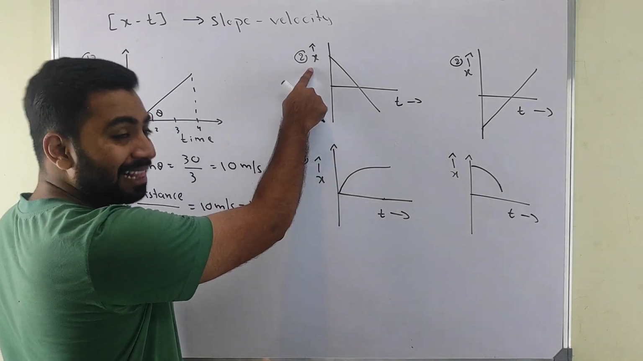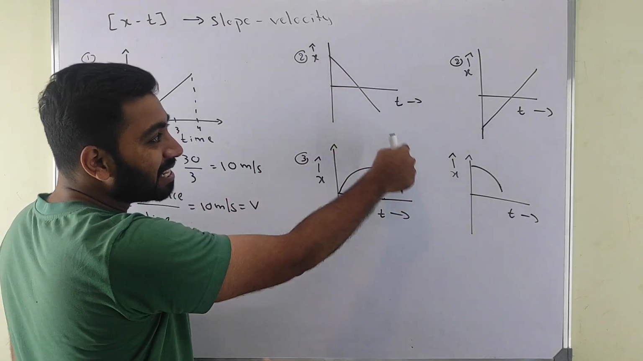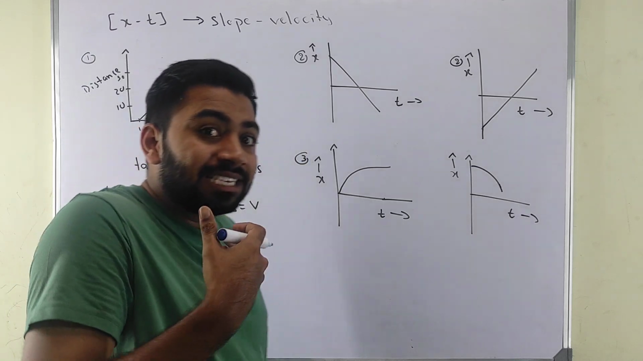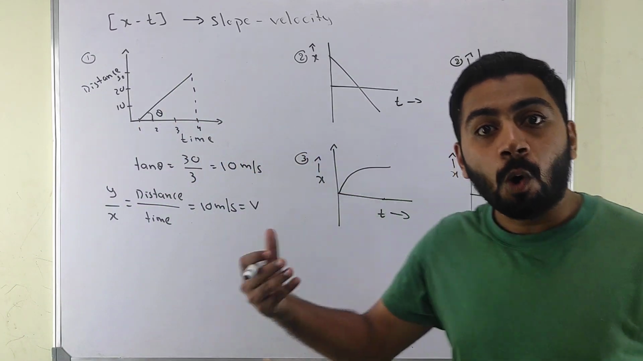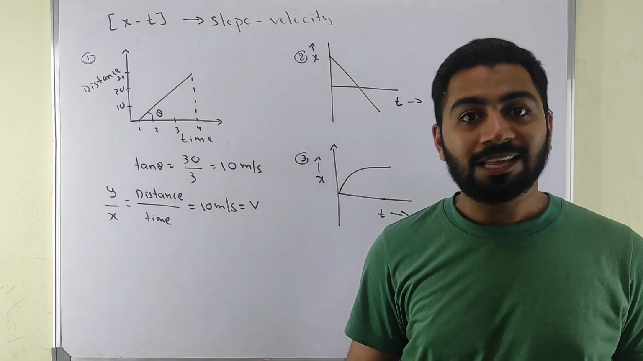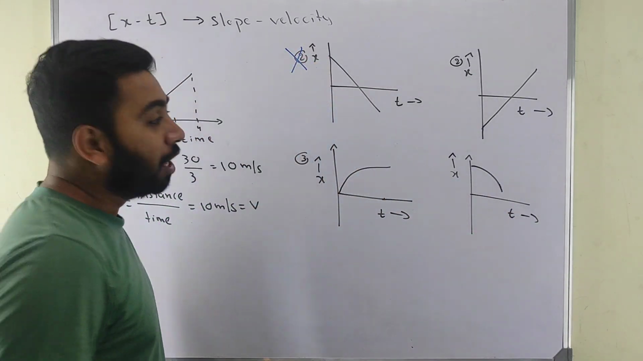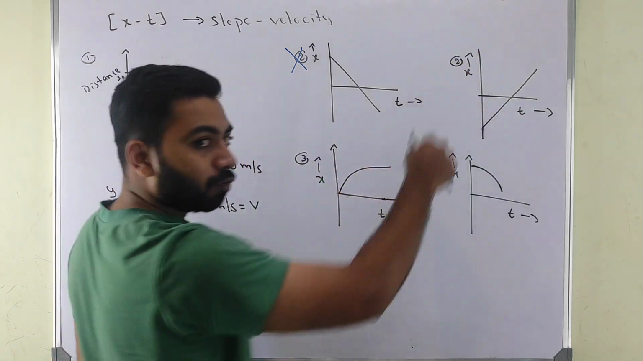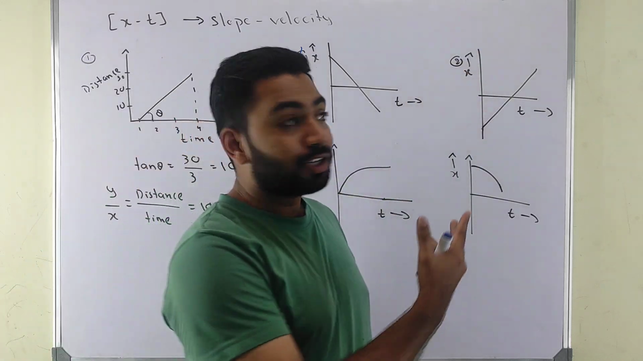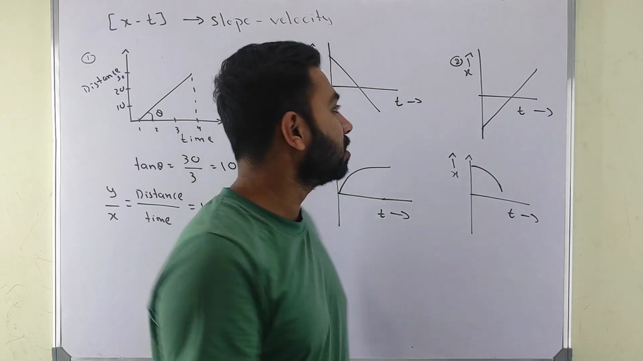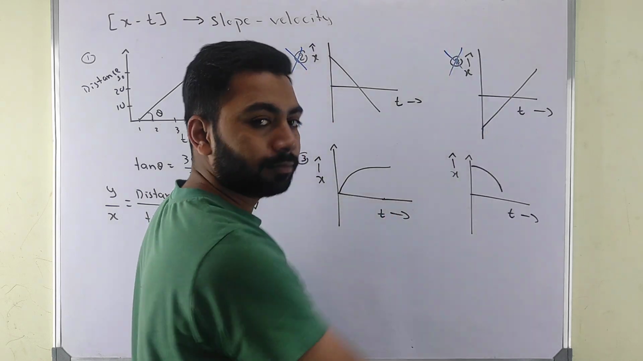See, in this my distance is decreasing with respect to time. Is it valid? From what time does distance start decreasing? No, right? So it is not valid. Here distance is starting from negative. Distance is negative, from when? No chance. So this also is not valid.